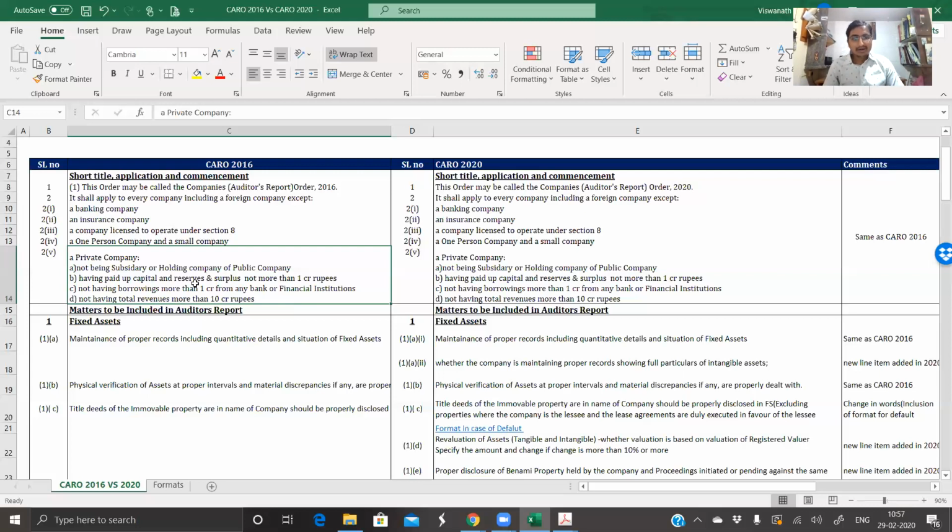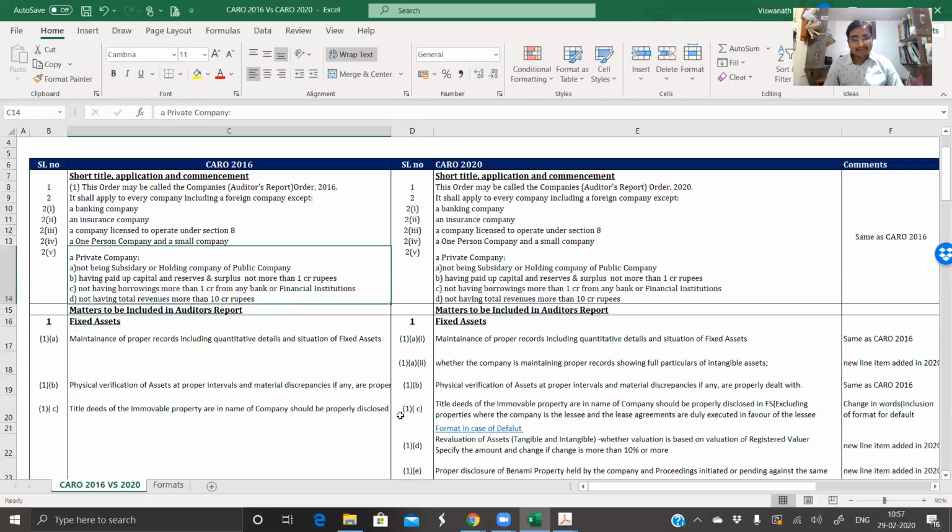So please be very careful in just judging the company as a loss company, so there might not be good reserves, or it does not have any loan, or it does not have turnover of more than 10 CR. That particular clause may apply because it's a startup and it has raised more than 1 CR of funding, wherein most of that part is securities premium account sitting in the reserves, right?